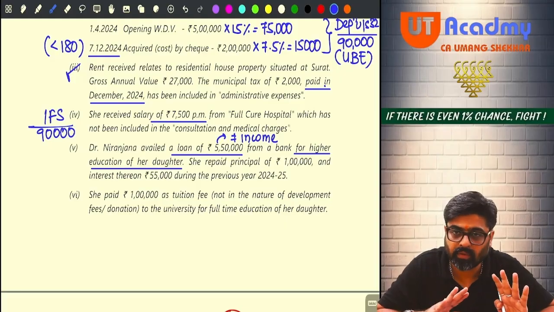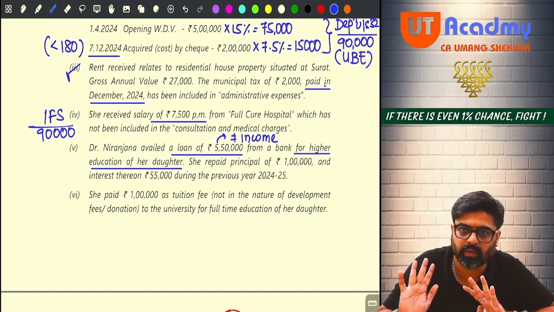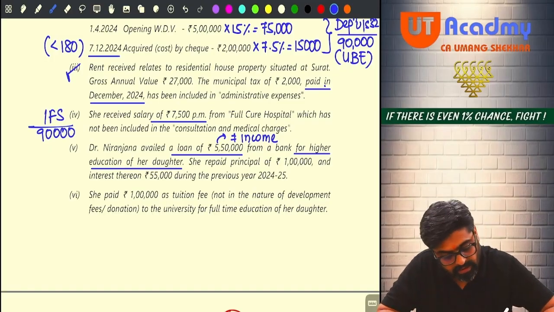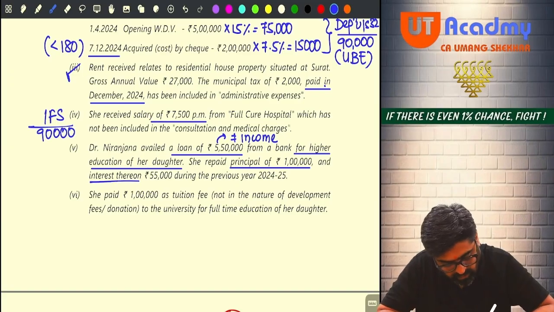By the way, it is a loan, not an income. No need to do anything. The 5,50,000, you have to ignore. Yes or no? Now, she repaid principal of rupees 1 lakh and interest thereon of 55,000.